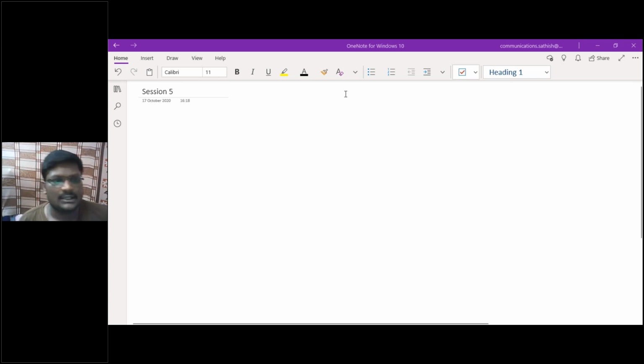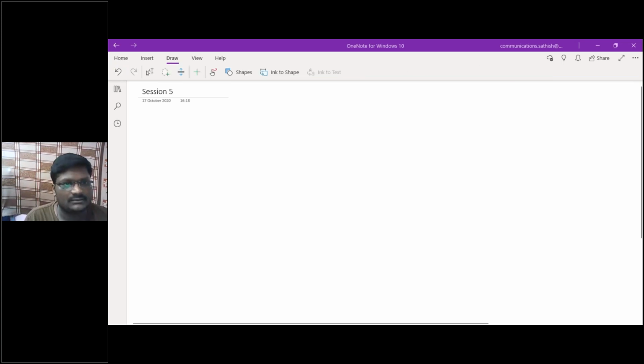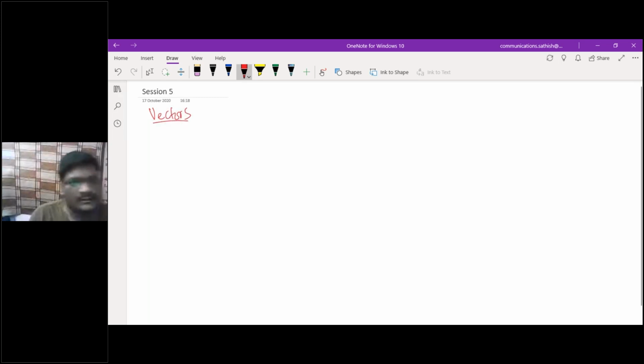Right? Yeah. So now the first most topic is the vectors. The first most topic is called the vectors. So as you know, vectors means what? Same as the matrices only. If I'm considering a row or a column matrix, then I can call that simply a row vector or a column vector, right?